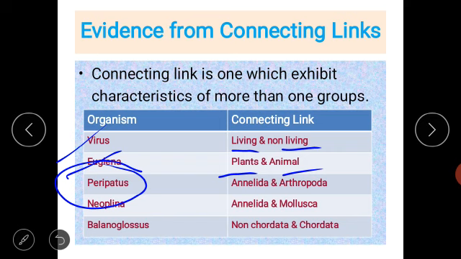So Peripatus shows the characteristics of both earthworm and cockroach. Annelida is a group of organisms, and in that group earthworm is included. Arthropoda is a group of organisms, in which insects are included, and cockroach is an insect.